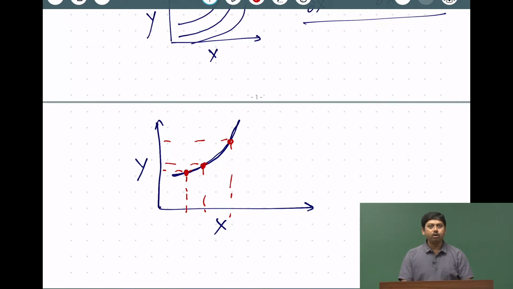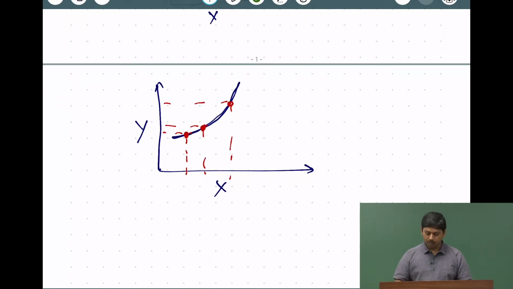So, for every value of x there is a particular value of y, and that is what the graph is, and this graph, let us say, contains information about a thermodynamic system. So, in that case, if I just take the slope, as you see, it will not be possible to exactly determine all the information about the system.